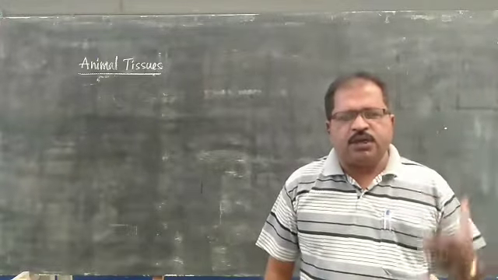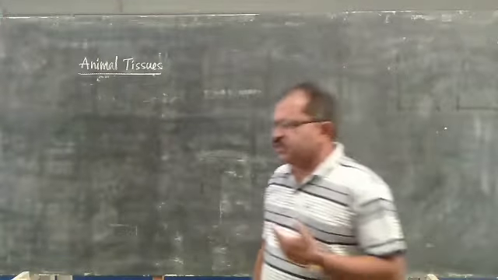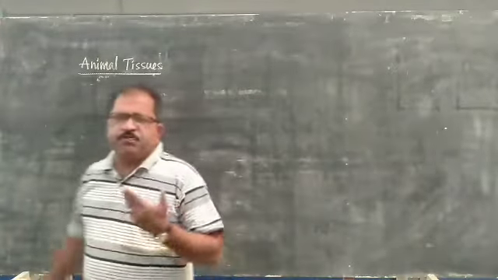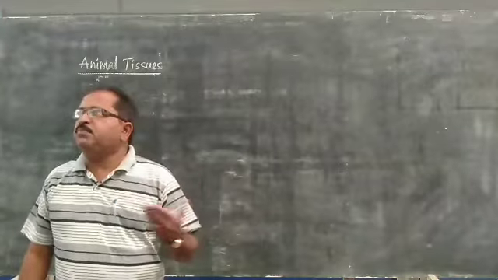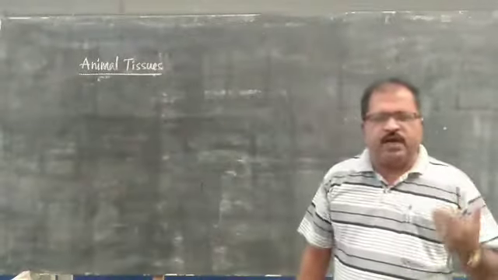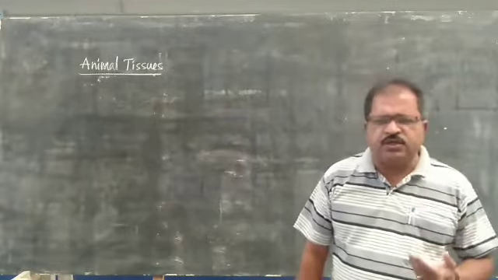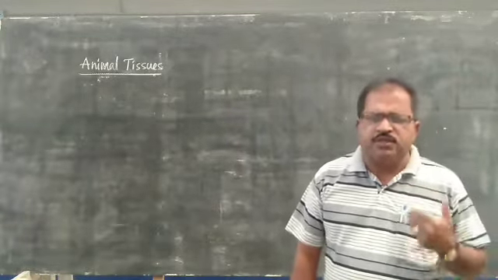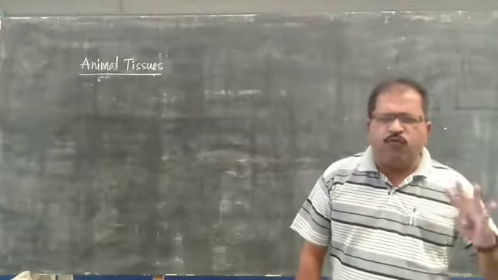First of all, a group of cells which perform a similar function and originate from the same place are called tissues. According to the function, location and structure, animal tissues have been classified into four types.